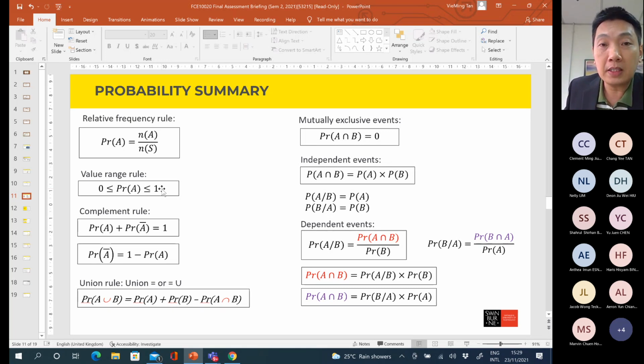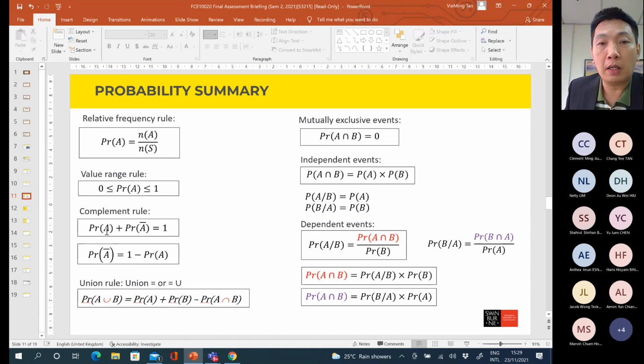If probability A is equal to 0.7, that means there is a 70% chance event A is going to happen. So make sure that your probability A is within this range of numbers. It can be equal to 0, it can be equal to 1, but it cannot be outside this range. So far so good.